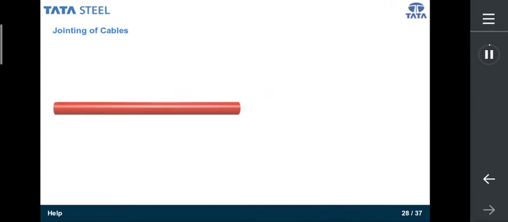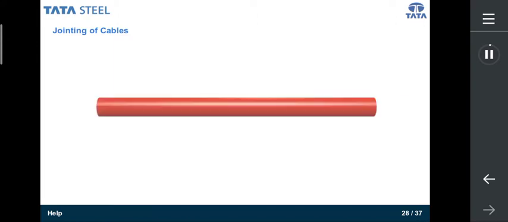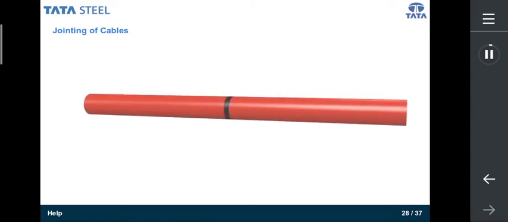We shall now take a look at the animation and understand how the wires are jointed. Lay down both the XLPE cables facing each other. We shall now make the preparation. Make a mark on the outer sheath based on the cable size.